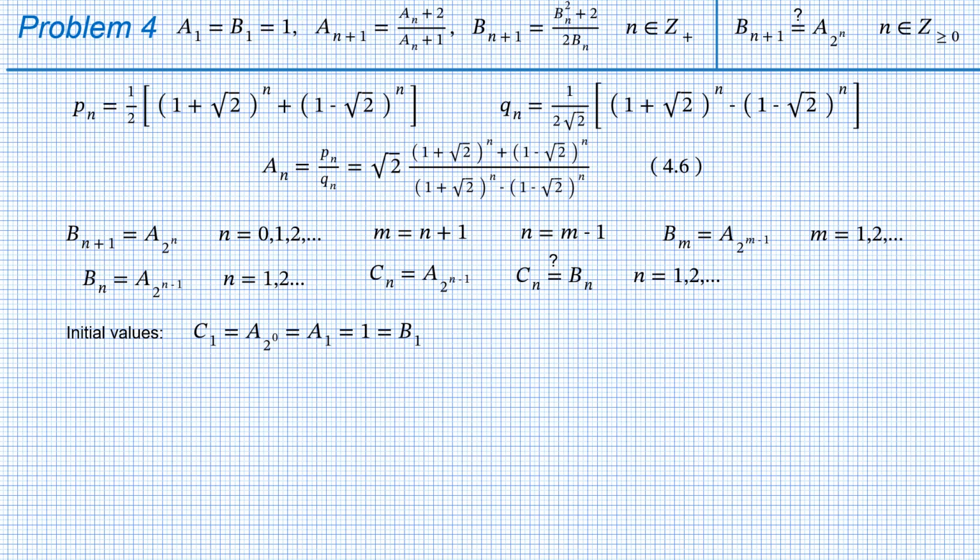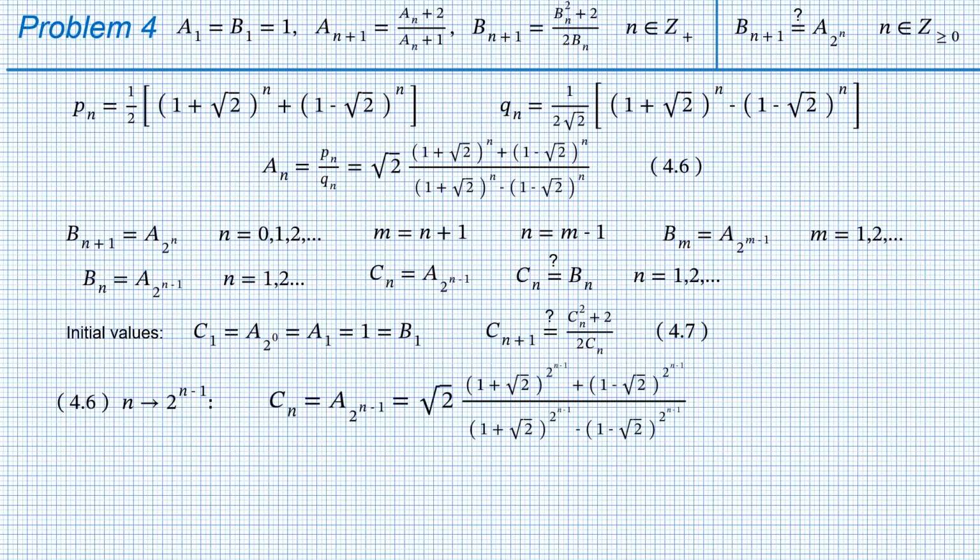Now we need to check that the recursive formula for sequence B applies to sequence C, which means that C with index n plus 1 equals (Cn squared plus 2) over (2 times Cn). Name it equation 4.7. Let's get the formula for Cn. To do that, we replace in formula 4.6 n with 2 to the power of n minus 1. Does the formula look terrifying to you? If not, try to continue from this point.